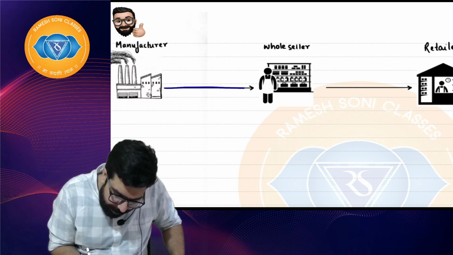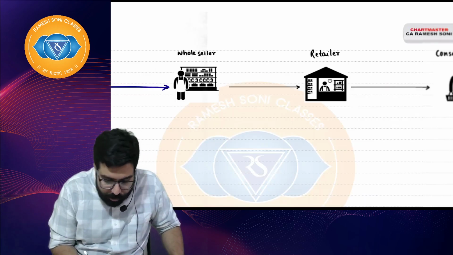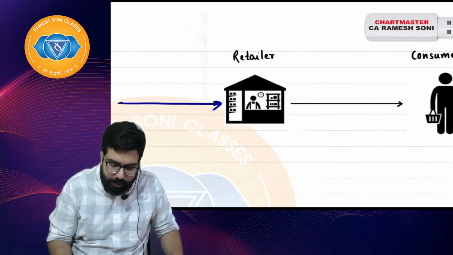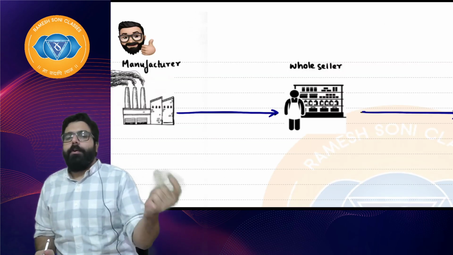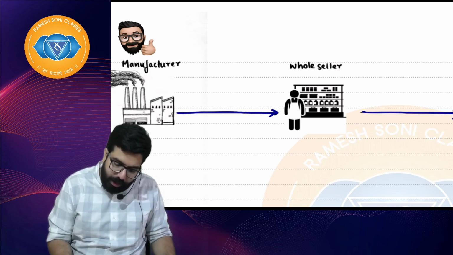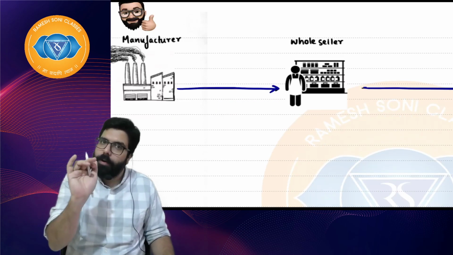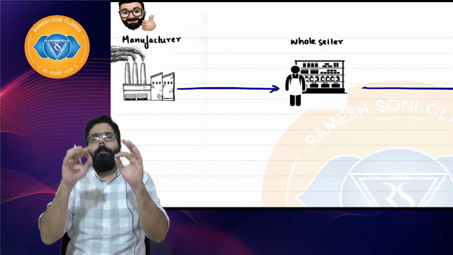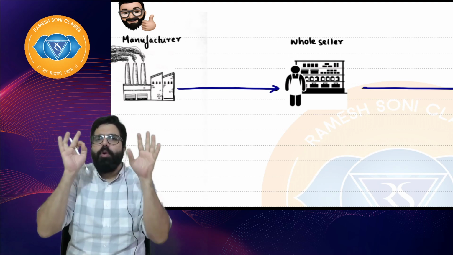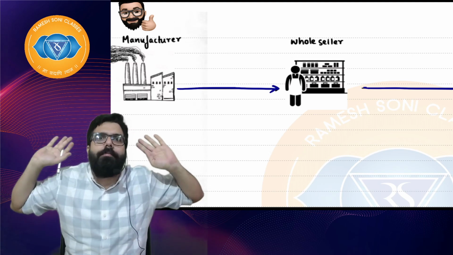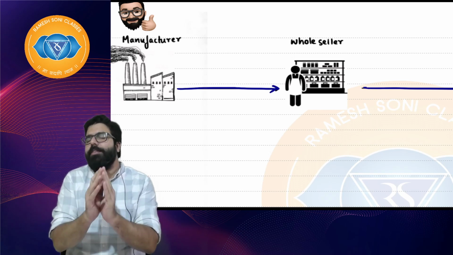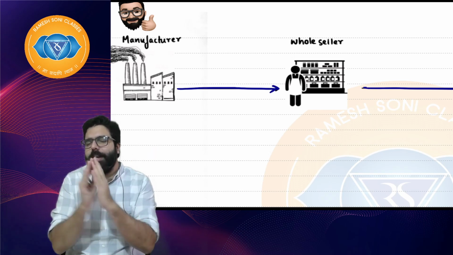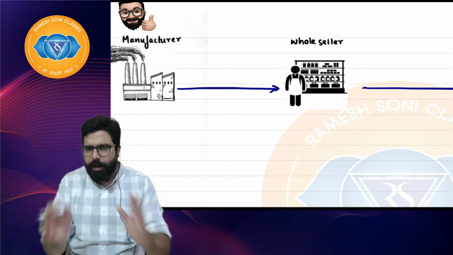Supposing a manufacturer sold the goods to a wholesaler, who has sold the goods to a retailer, who has sold the goods to the consumer. So I will quickly tell you what happens when the manufacturer sells the goods to the wholesaler. Everyone, please understand. This is the most important point. If you understand this, the whole of GST is done. Trust me, this is the base. I am laying down the base, which is the most important part. You will have to learn the base.